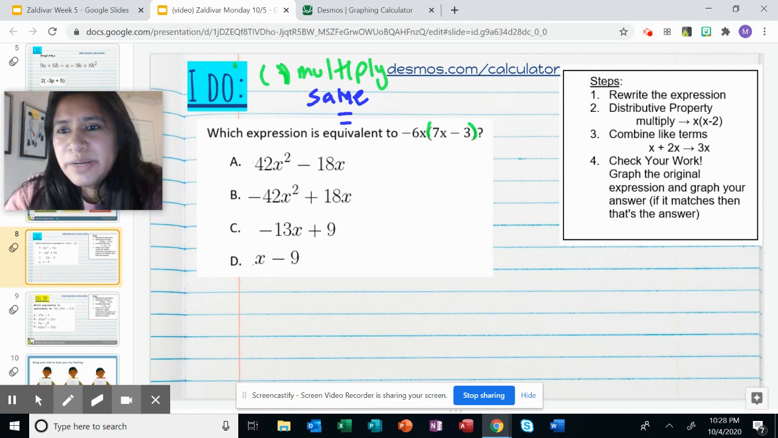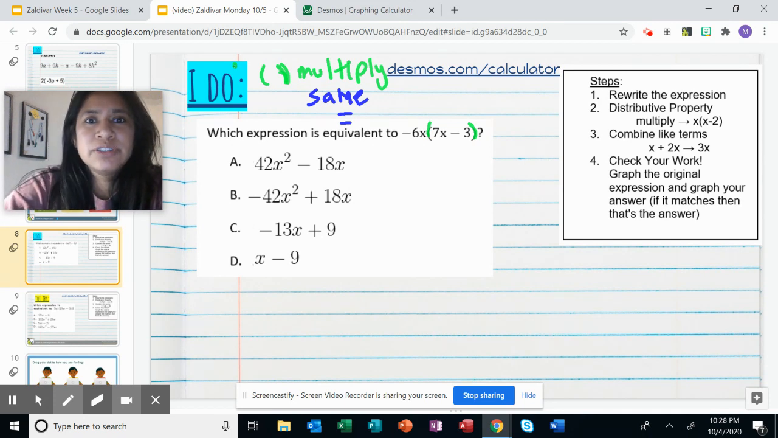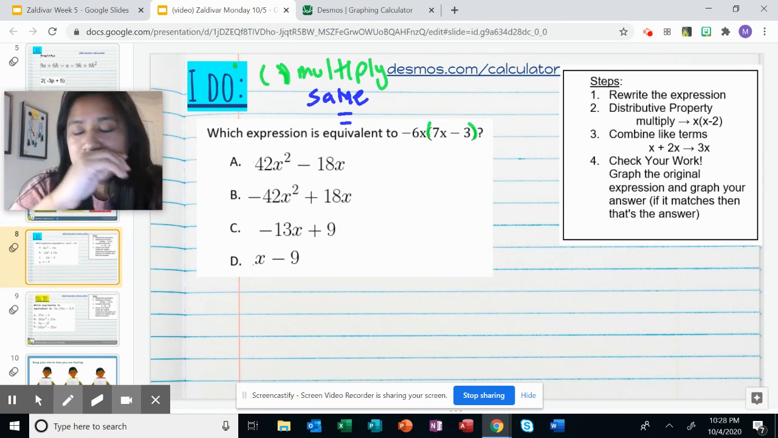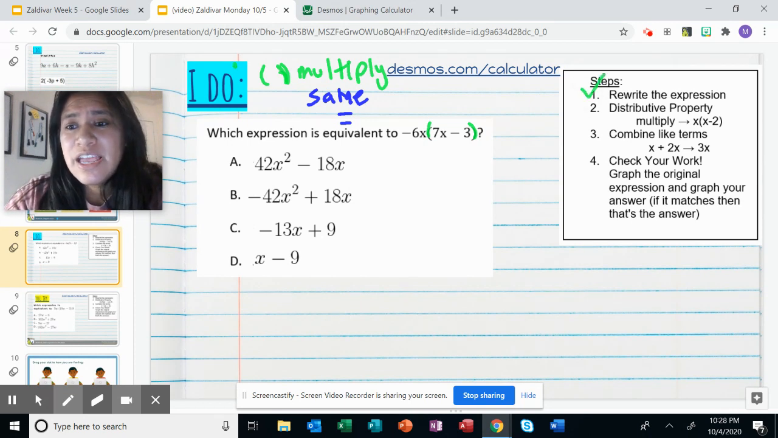All right, first step, I wrote some steps for you. Rewrite the expression. The reason I have you do that is because sometimes you're not going to have a lot of space to do that work, because more likely your answer choices are going to be in the way. If you need that, you can do so, but for time's sake, I'm just going to write where I see it. Then we're going to do the distributive property, which means that's where you multiply.